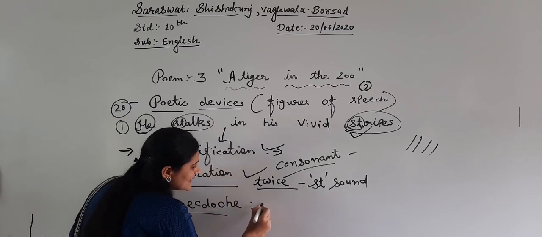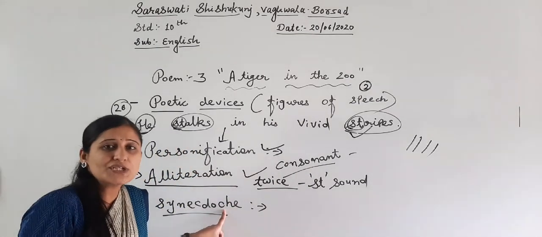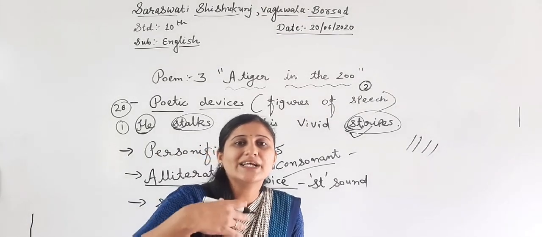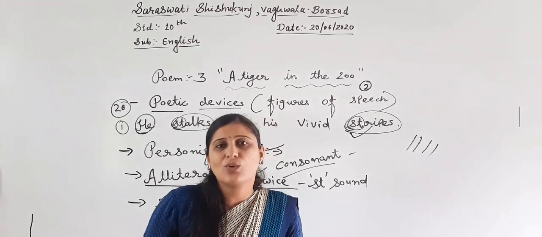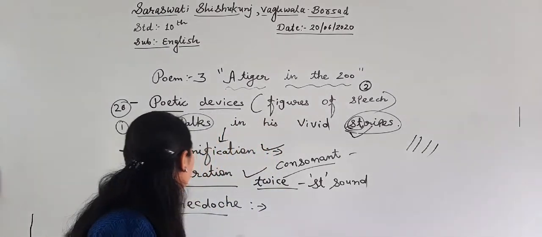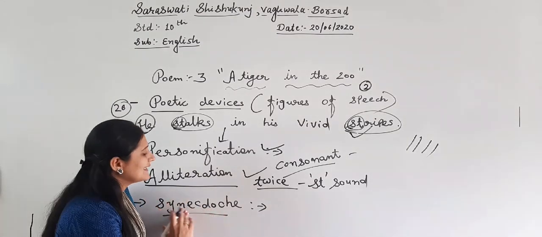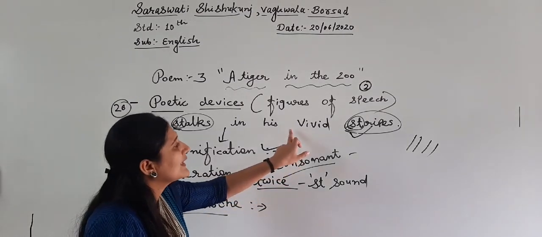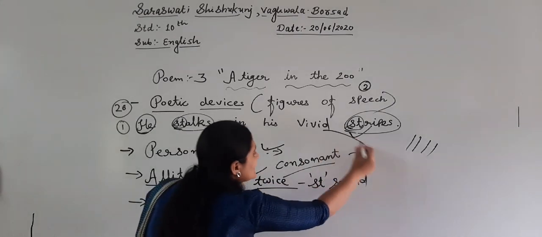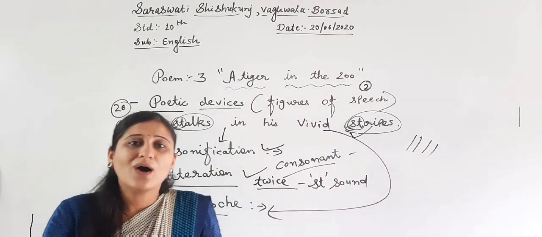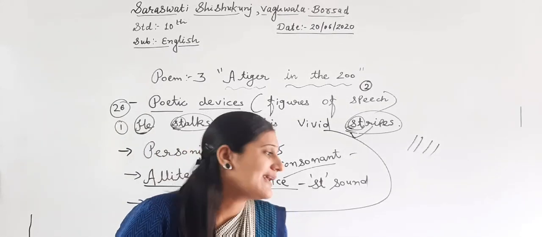Sometimes when you see in Google, the pronunciation is given as synecdoche. But it looks awkward, so that's why I am speaking it as synecdoche. So in this line, how is synecdoche possible? Let me tell you.